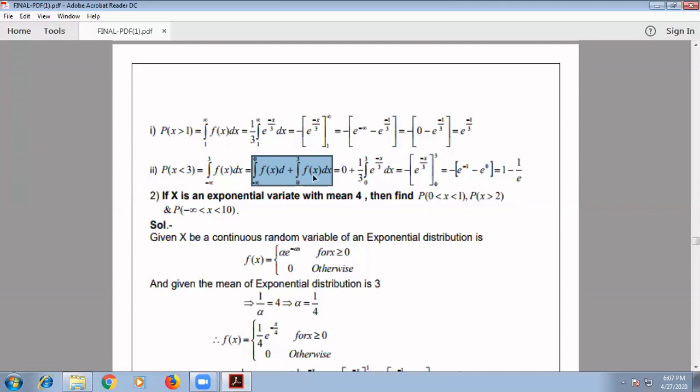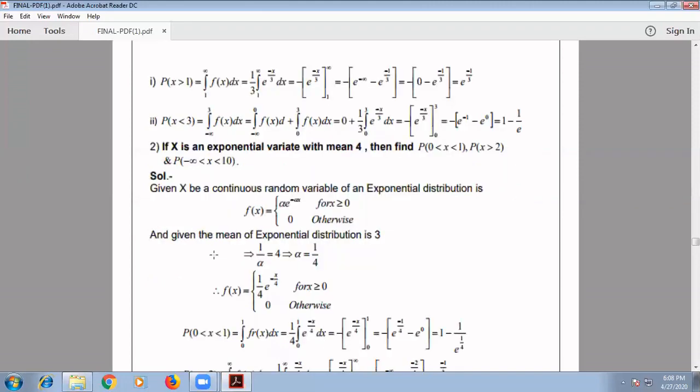And in the second integral, f(x) becomes 1/3 times e to the power minus x/3. If you substitute and integrate, the 1/3 cancels, the minus sign remains: minus e to the power minus x/3, from 0 to 3. That is equal to minus of (e to the power minus 1 minus e to the power 0). E to the power 0 is 1, minus into minus becomes a plus sign, so it is 1 minus e to the power minus 1, which can be written as 1 minus 1/e. This is the value we get for P(X < 3).